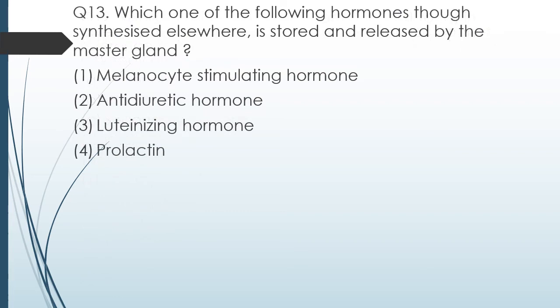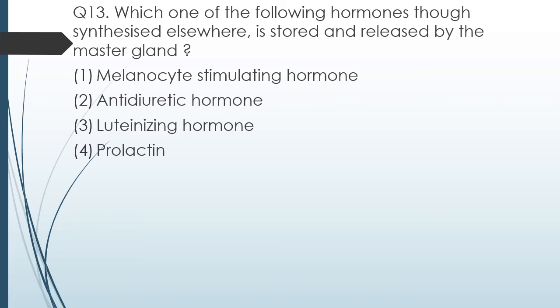Question number 13. Which one of the following hormones, though synthesized elsewhere, is stored and released by the master gland? Now to answer this, you must be knowing what master gland is it. By master gland they are referring to the pituitary gland. The options are melanocyte stimulating hormone, antidiuretic hormone, luteinizing hormone, or prolactin.